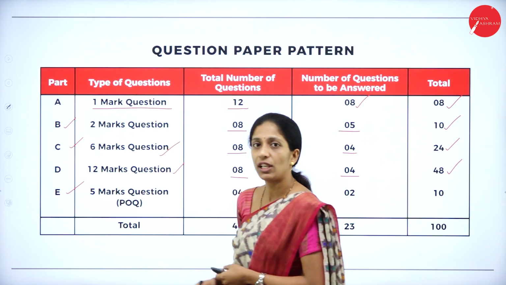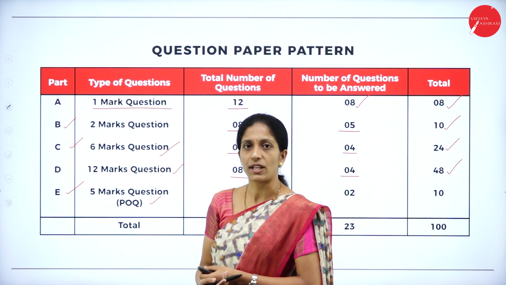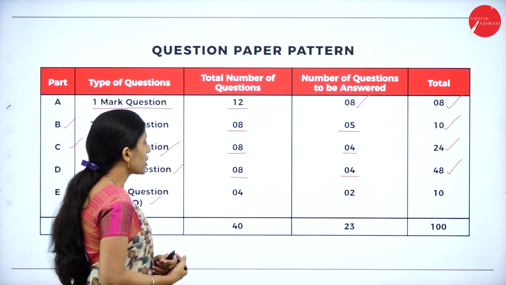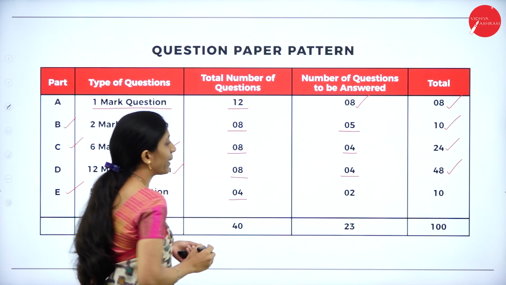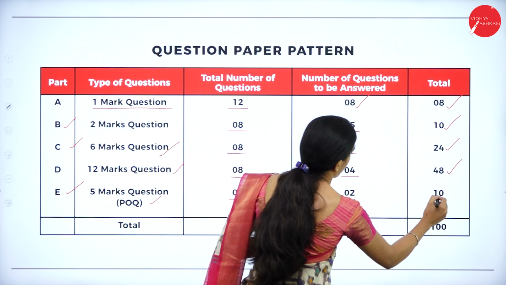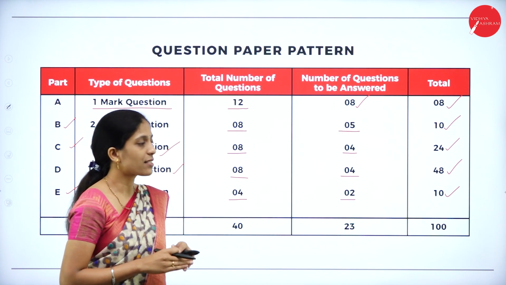Now coming to section E. So section E, we know it is a 5 marks question, that is practical oriented question. We call it as POQ. So practical oriented question, they will ask you 4 questions, out of which you have to answer any 2, which carries 10 marks. So that is 2 into 5, that is 10 marks.